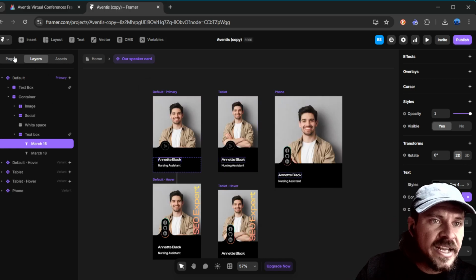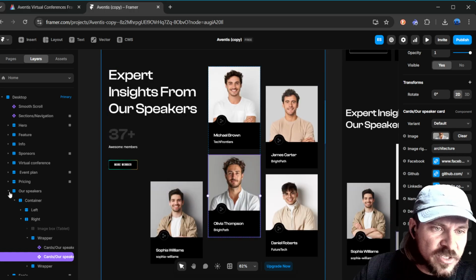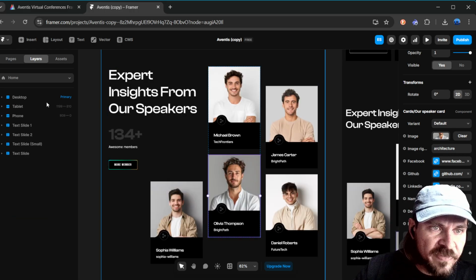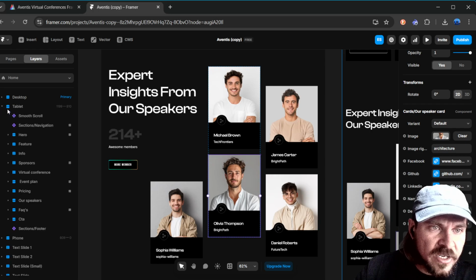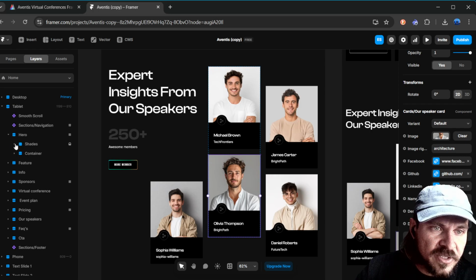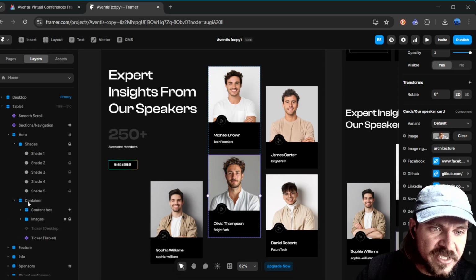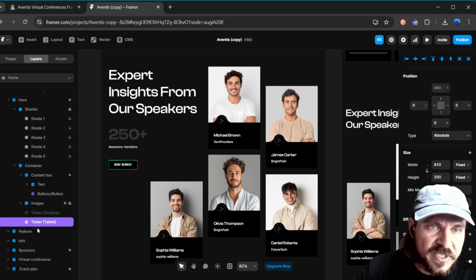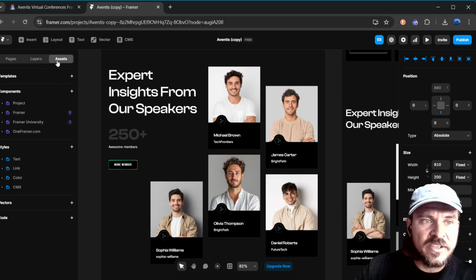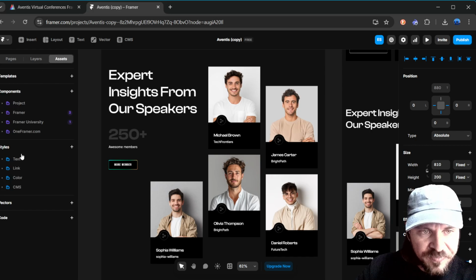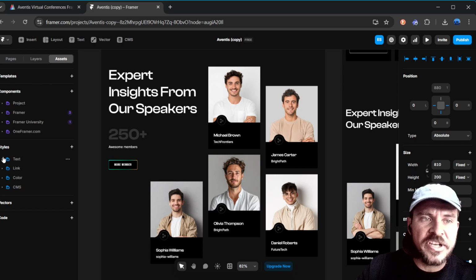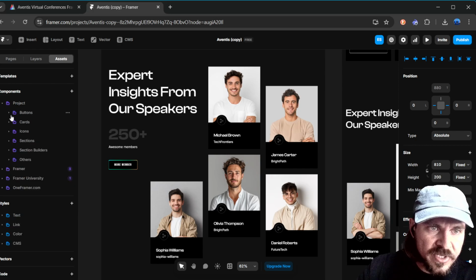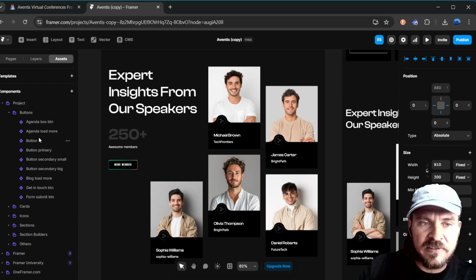Okay. And then I think the final thing I should probably talk about here is, let's see, so we kind of broke down the different form factors. We talked about the different organization, the different types of things here. So the hero has the shades, which is images. It has the components here, which is organized by stacks. It has the components here. So the final thing you can look at is this assets tab. This is important for kind of more general stuff. So it has all those, for example, the buttons. You can see they're all organized here.